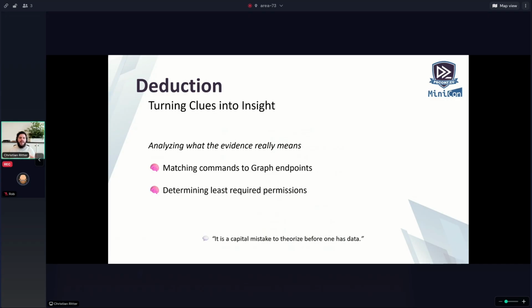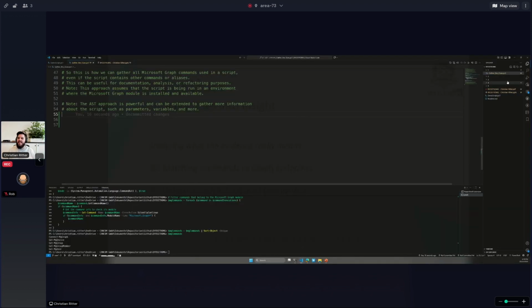We can analyze what the evidence really means. We can find matching commands to the Graph endpoints and determine the least required permissions. It is a capital mistake to theorize before one has data. So let us collect this data so we can make proper assumptions or gain insights.